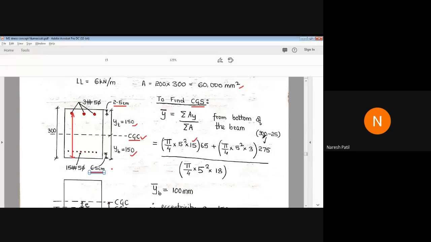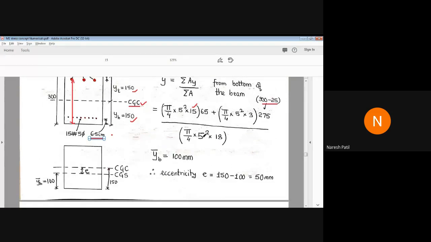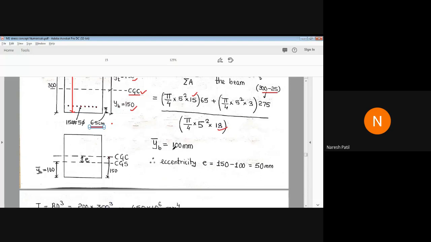That is 300 minus 25, divided by total area. We have 18 number of cables total, 15 plus 3, 18. So y bar is 100 mm from the bottom.